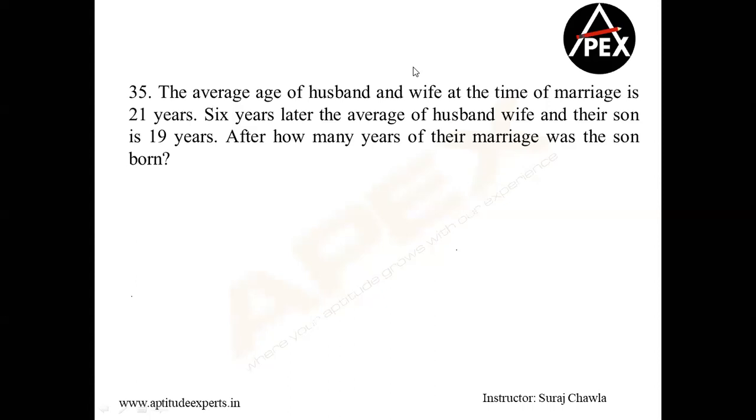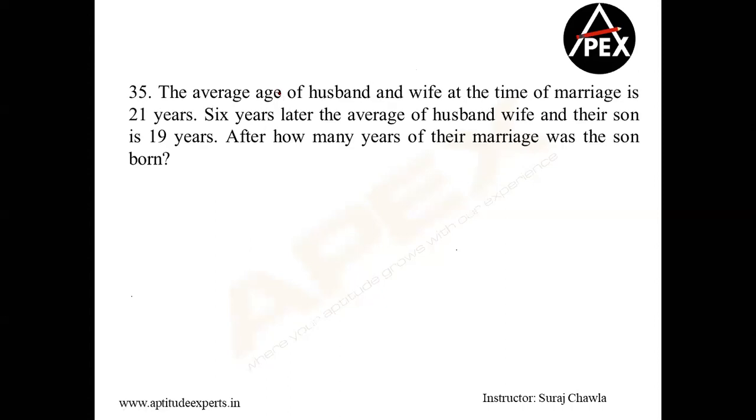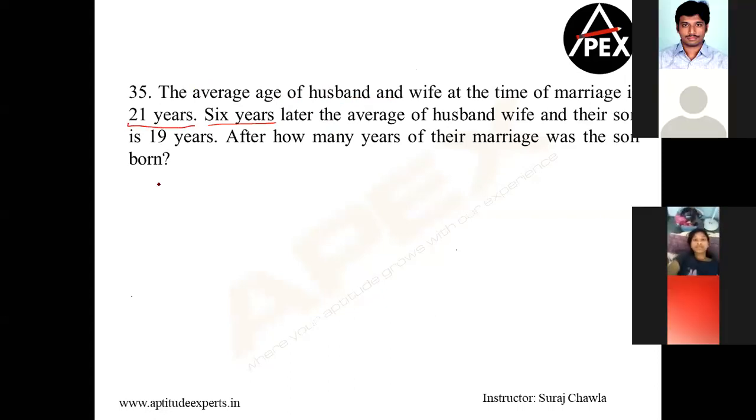Now the beautiful part, why did I say average application? Please remember, in averages, the question sometimes says 6 years later. So let's look at the same concept. If, let's say, the average is 21, let me assume each one of us is 21 and 21. 6 years later, that means I'm adding 6 to every person.